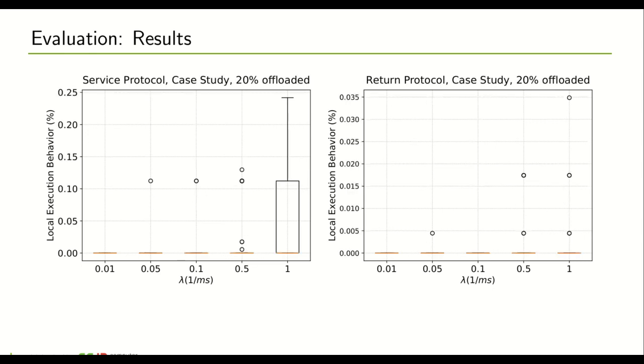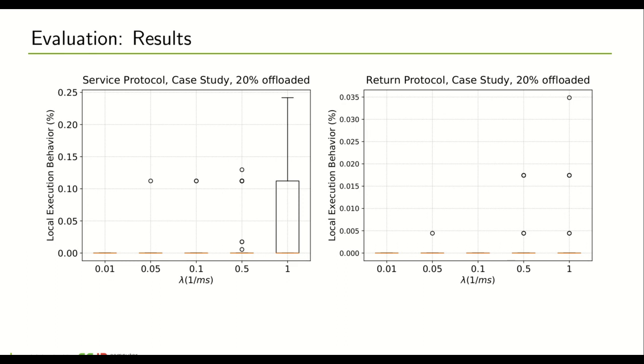Finally, we see the percentage of time the system exhibits local execution behavior for our robot experiment. Here we again consider different probabilities of unsuccessful offloading operations, and for a scenario in which 20% of a task is offloaded, we observe the same as in the previous figures.